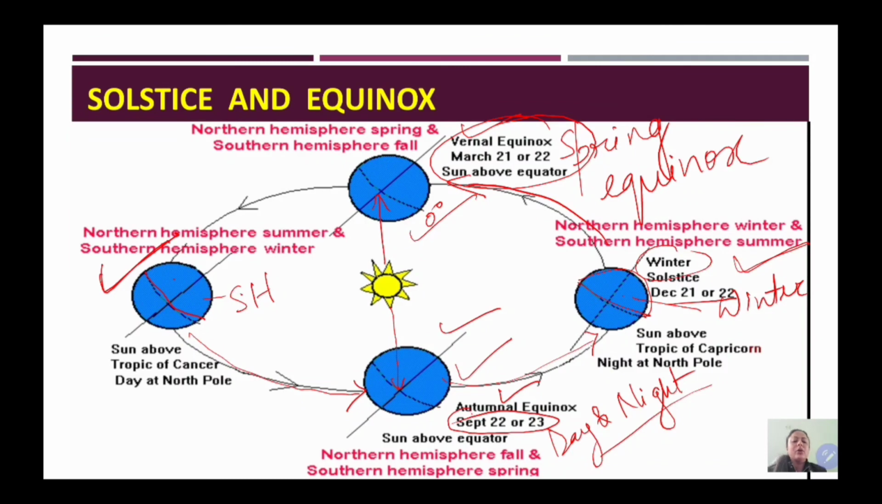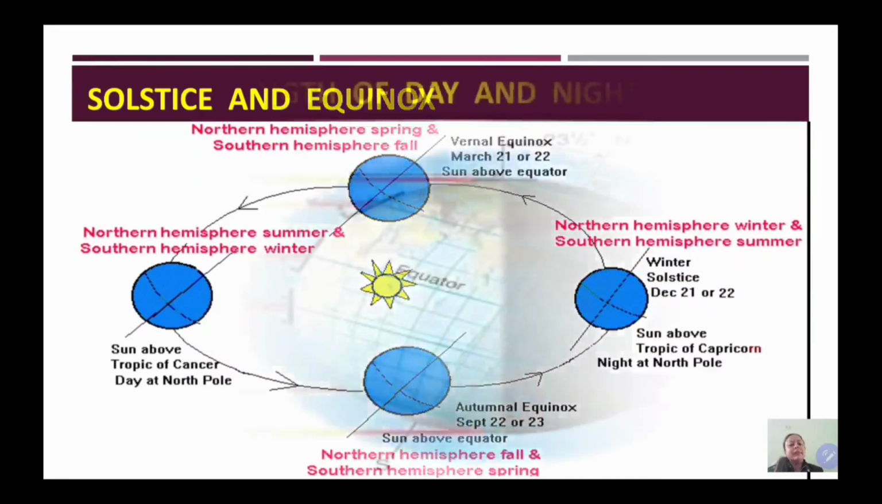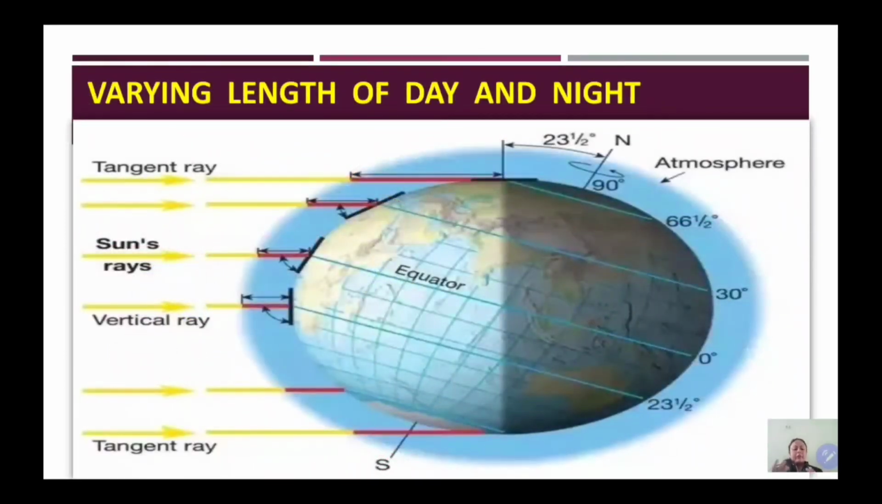So students, this is all about the occurrence of solstices, that is summer and winter solstice, and equinoxes, that is autumnal equinox and vernal or spring equinox. So students, that's all about solstices and equinoxes. Now the next effect of revolution of the earth is the varying length of day and night. The length of day and night vary because of the revolution and the earth's tilt along its axis.